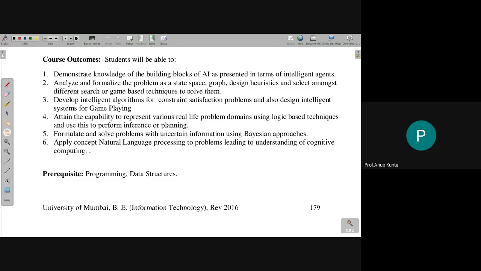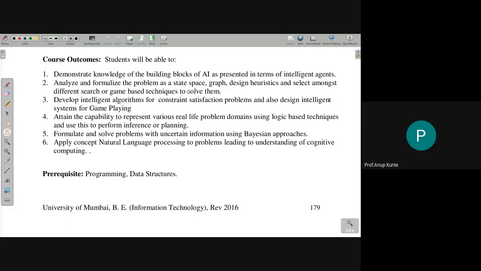As we go along to the third course outcome, it is written as develop intelligent algorithms for constraint satisfaction problem and also design intelligent systems for game playing. Now this again relates to the application of data structures and algorithms concepts learned earlier into solving and implementing an AI agent.